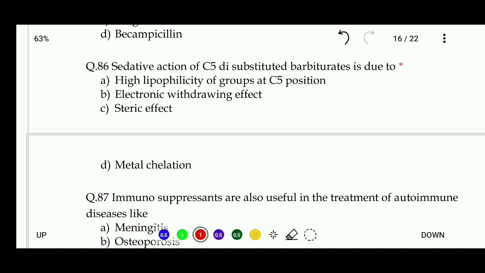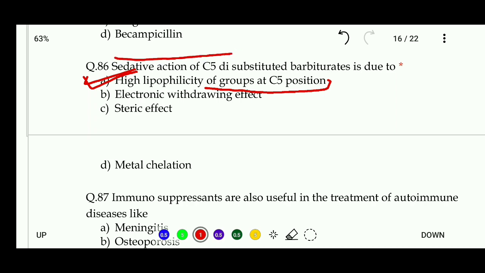Next, sedative action of C5-disubstituted barbiturate is due to high lipophilicity of group at C5 position, electronic withdrawing effect, steric effect or metal chelation. So the right answer of this question: highly lipophilic group at C5 position is responsible for sedative action of C5-disubstituted barbiturate.